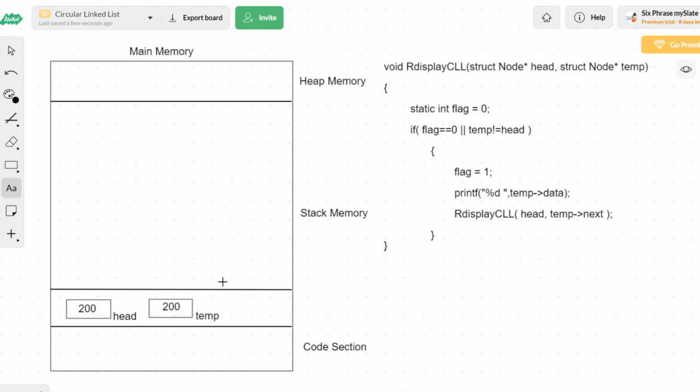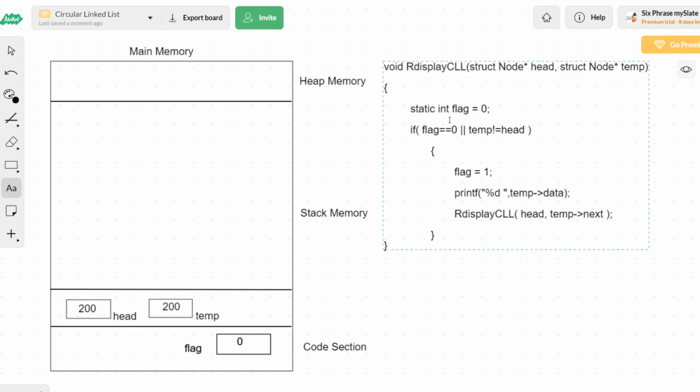It is not like for every activation record, the variable will be created again. For every activation record, the memory block will not be created again and again. It will be created one time in the code section. So first line, static int flag, is created inside this code section, and the name of this variable is going to be flag. And what's the value that we are giving here? 0. Fine.